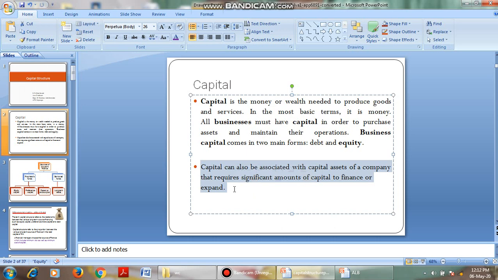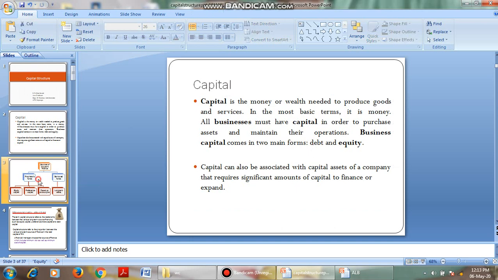In the same way, I'll go for one more example. If you are coming from home to a hostel or to a room, your father gives some money, your mother gives some money, and your brother gives some money, right? All this money combined, we call it capital. And the capital structure refers to what is the proportion of money that your father has given to you, what is the proportion that your mother has given to you, and what is the proportion that your brother has given to you. We call it capital structure. Okay, right. Now the capital structure in a company is simply a combination of debt and equity.